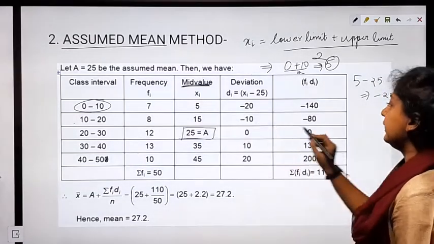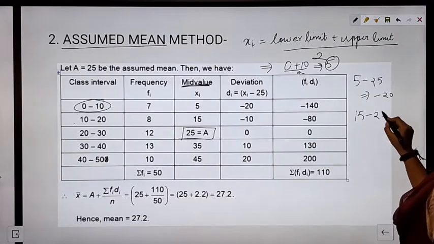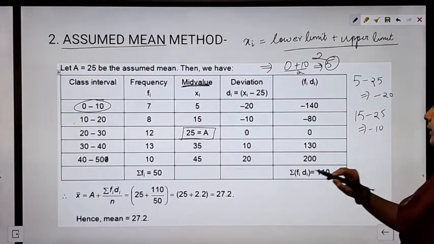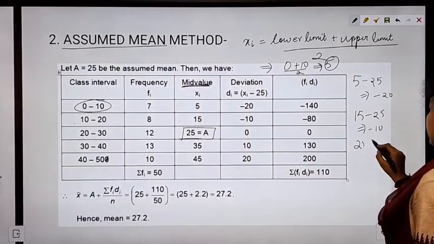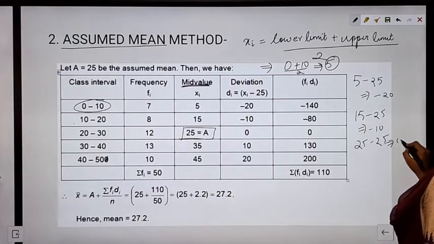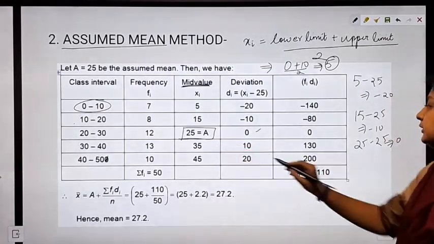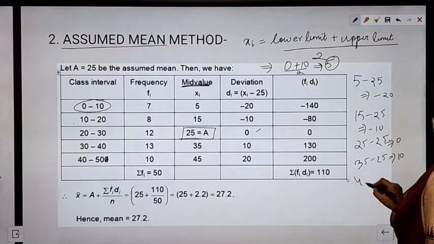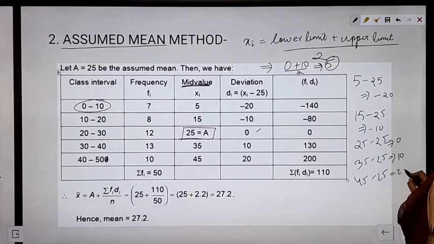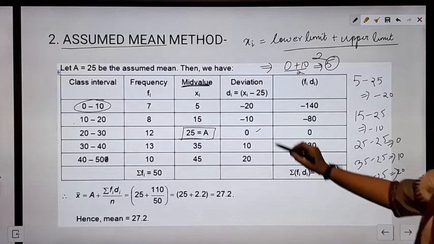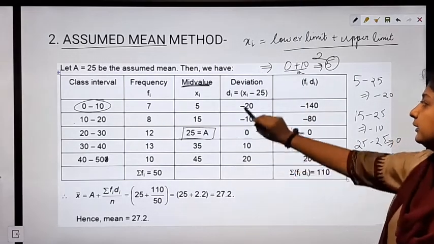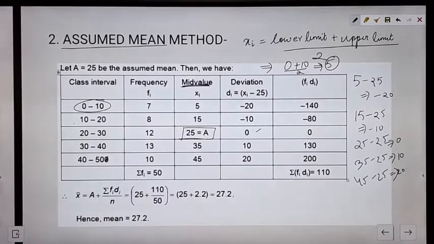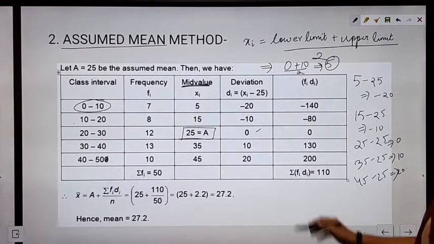For the next one, we are getting 15 minus 25, that is minus 10. 25 minus 25, we will get the value as 0 here. And then 35 minus 25, we are getting 10. Again 45 minus 25, we are getting 20. So these values are for the deviation: minus 20, minus 10, 0, 10, 20.